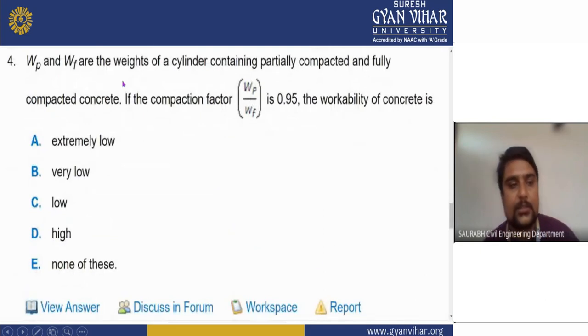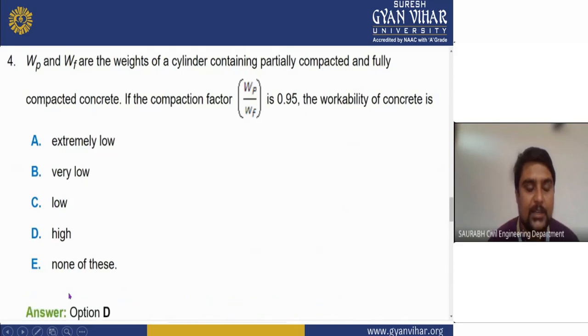Come to the next question. WP and WF are the weights of a cylinder containing partially compacted and fully compacted concrete. If the compaction factor WP upon WF is 0.95, what will be the workability of concrete here? Extremely low, very low, low, high, and none of these. The right answer here will be D, it will be high.